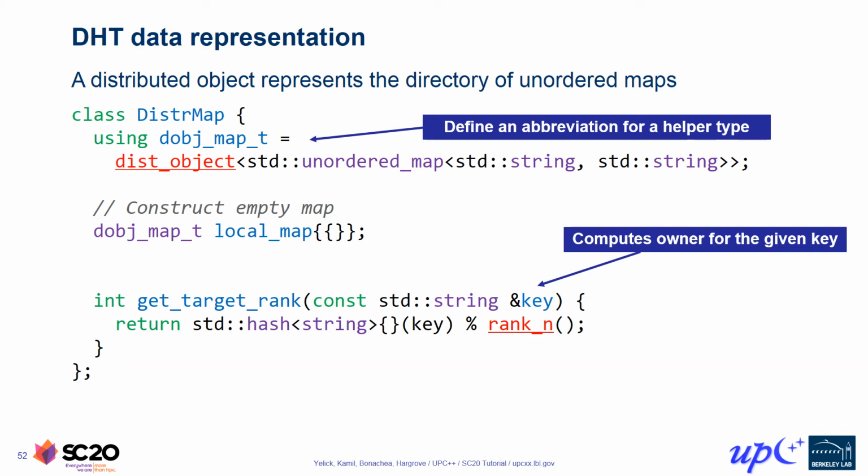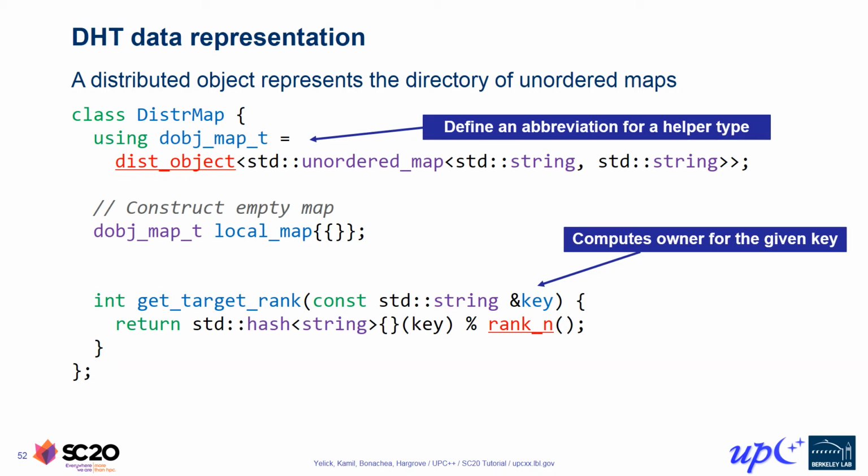then mods that value against the total number of processes, which is provided by the UPC++ rank_n function. Thus, we generate an integer result between 0 and ranks-1, which corresponds to the rank number of the process that owns the given key. We'll use this helper function as part of implementing the DHT access operations. If an application wanted to use this DistrMap class, it would construct an object of this class collectively across the ranks.